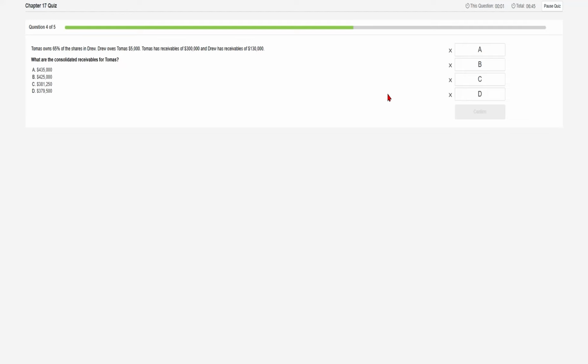Now next is, Thomas owns 65% of shares in Drew and Drew owes Thomas 5,000. Thomas has receivables of 300,000 and Drew has receivables of 130,000. What are the consolidated receivables for Thomas? Okay, so obviously control has taken place between these two companies, so there will be a parent and subsidiary relationship. So we need to add each item of P&L and the balance sheet. So these two need to be added. 300,000 plus 130,000 will give us 430,000. Then we need to deduct 5,000, which will give us 425,000. Why are we deducting? Because it's an intra-group transaction that we need to remove.